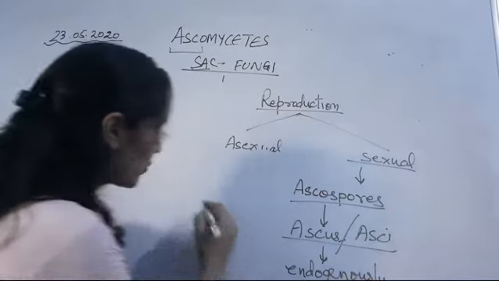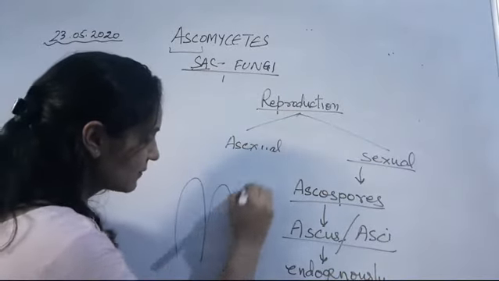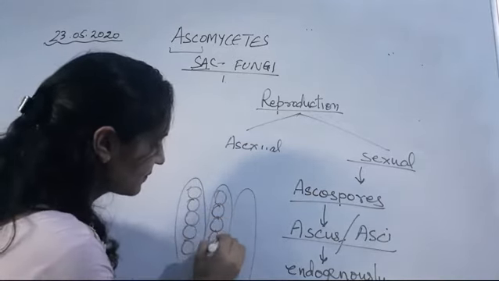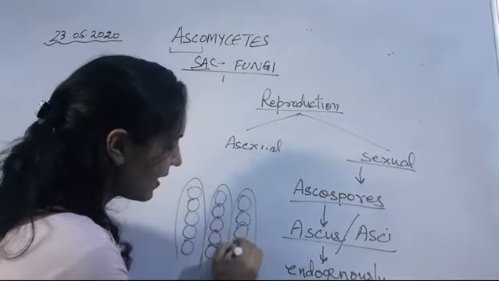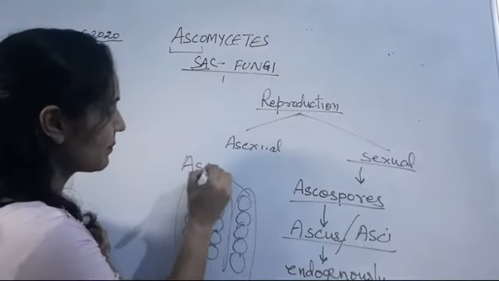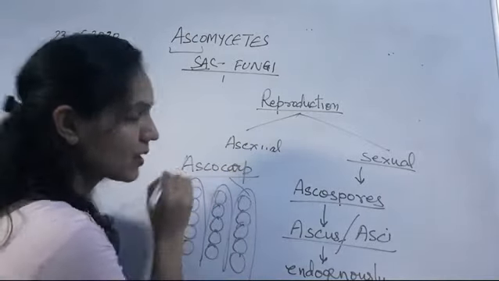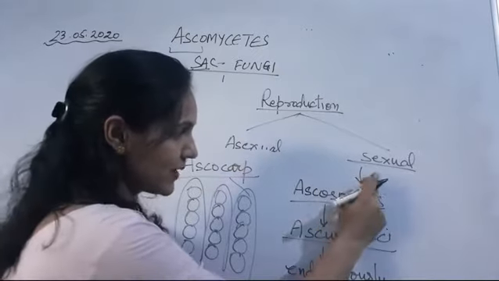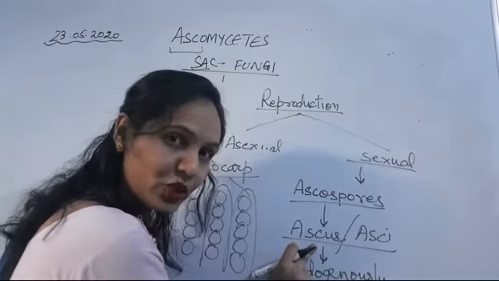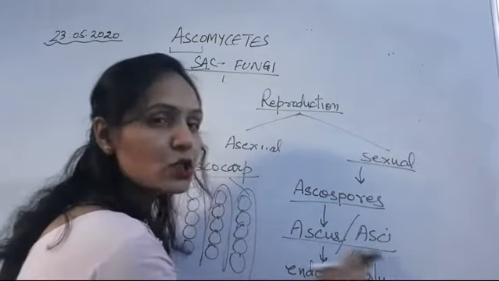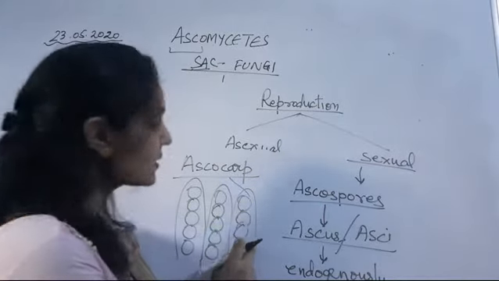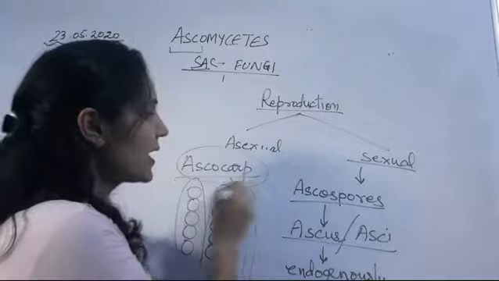Endogenously means, suppose this is the ascus, they are produced inside it like this, and they are arranged in such a way that the structure is known as ascocarp. Clear? So in sexual reproduction they produce special spores known as ascospores, produced endogenously in the ascus, and this whole structure is known as ascocarp.